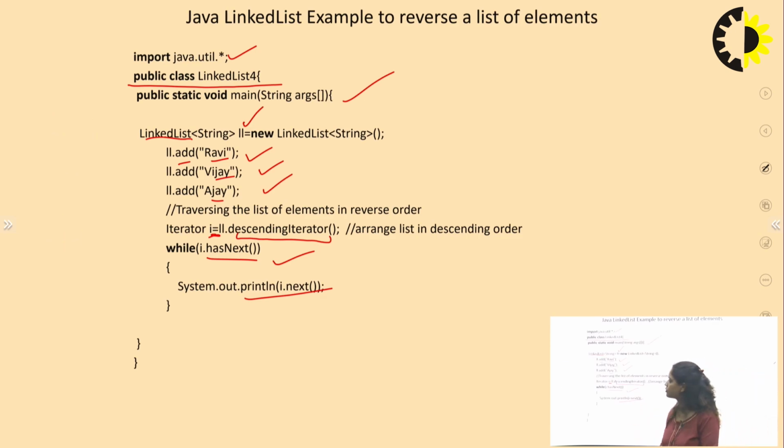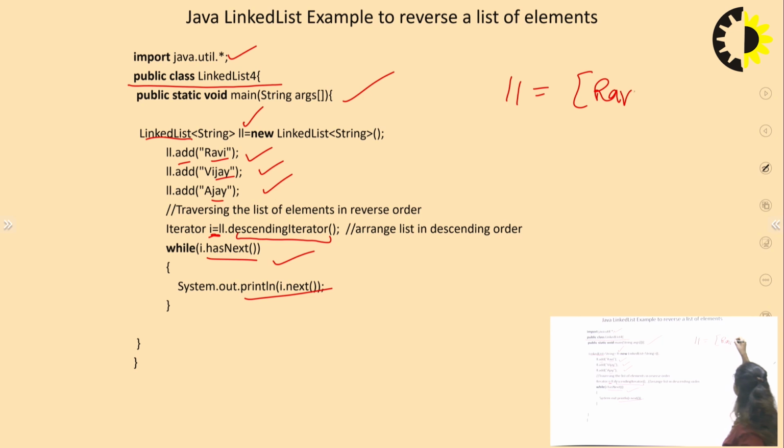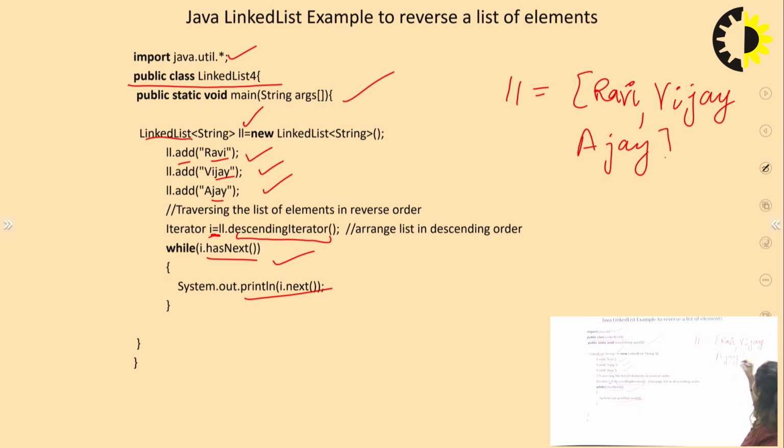Previously, the list we stored was LL equals Ravi, Vijay and Ajay in a single line. We have added it like this. Now, after using this descending iterator on it, what will happen? Ajay will become the first element of the list, and we get a new LL value: Ajay, then Vijay and then Ravi.